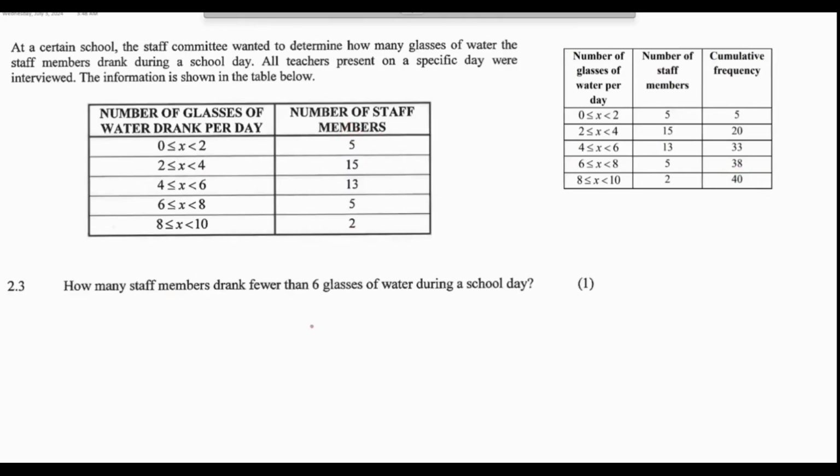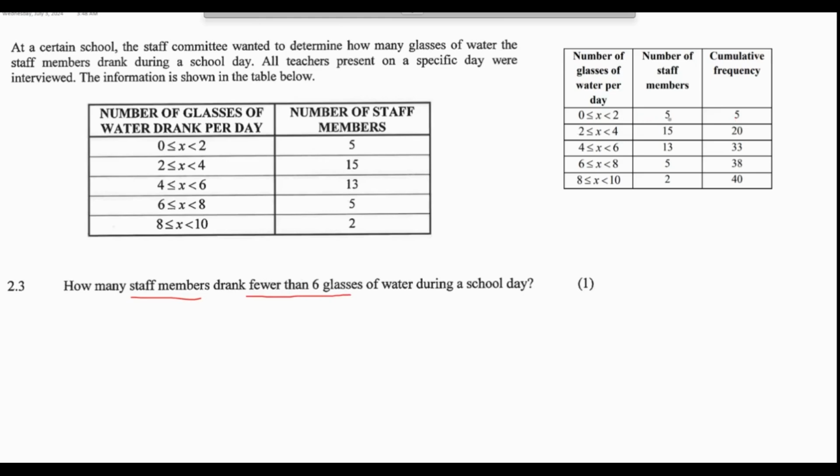Right, 2.3. We went through this information, and also we have our cumulative frequency table there. How many staff members drank fewer than 6 glasses of water during a day? All right, let's check this cumulative frequency table.